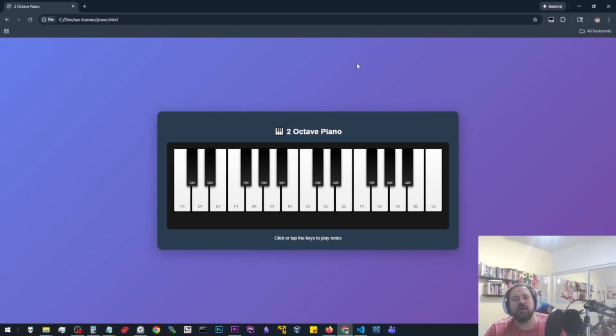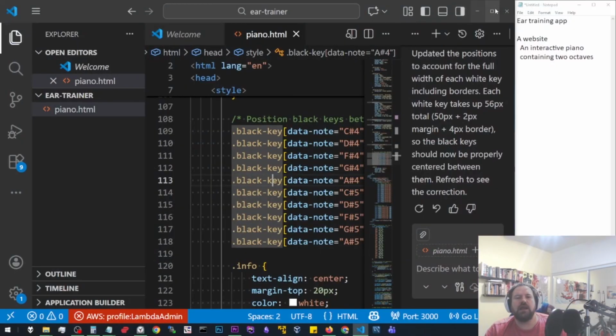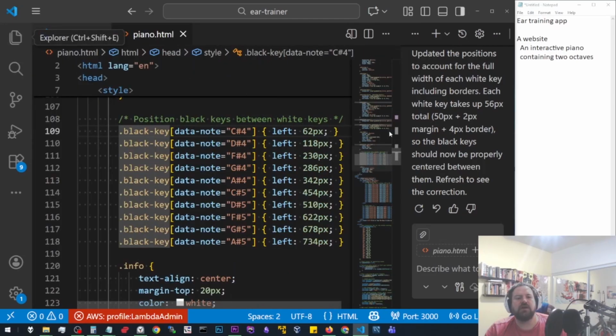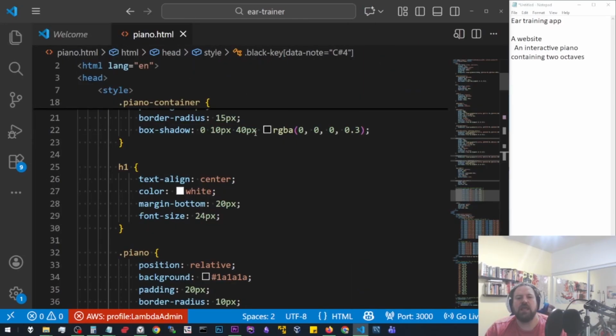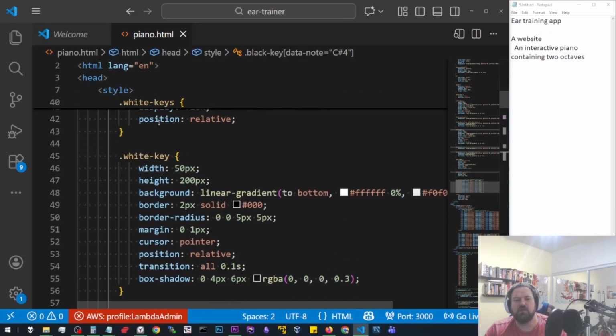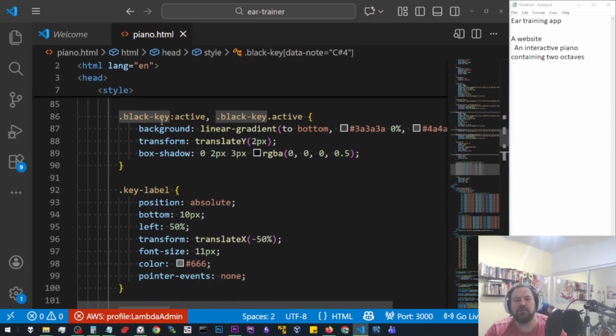And the best part about this now is that I never had to look up how we're going to play tones in the web browser. And I still have the ability to learn that here, right? Let's close the file browser portion of this. So just to get an idea of what's going on here, we got a bunch of CSS, but what I'm most concerned about is the JavaScript that plays the tones.